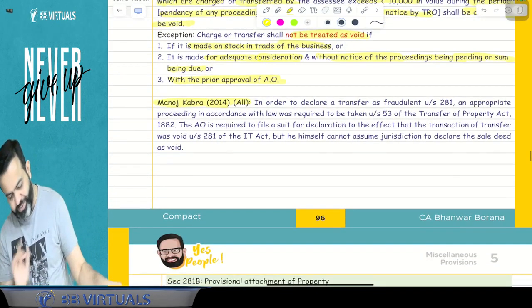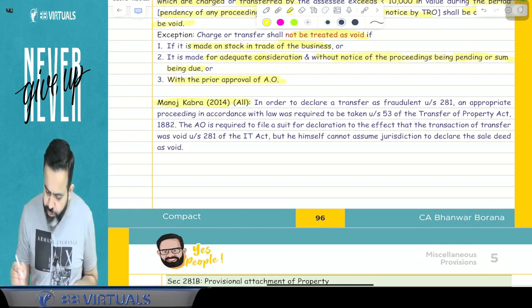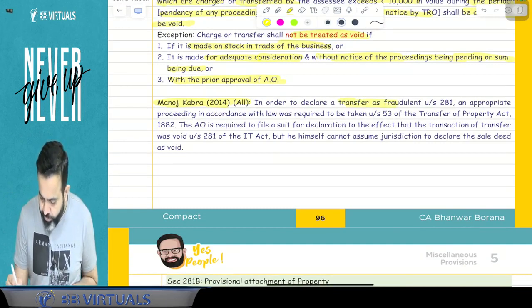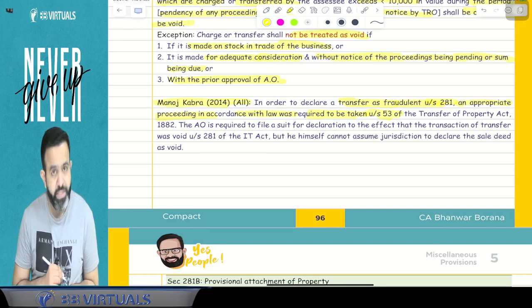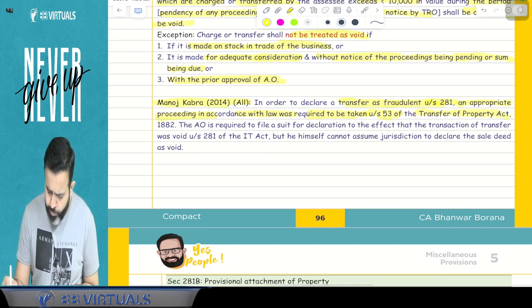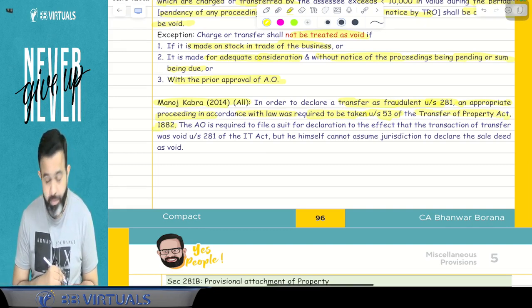So here what this case law says is that, in order to declare the transfer as fraudulent under section 281, an appropriate proceeding in accordance with the law was required to be taken under section 53 of the Transfer of Property Act, 1882.